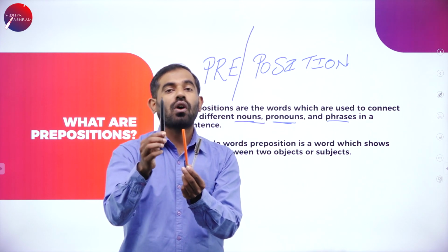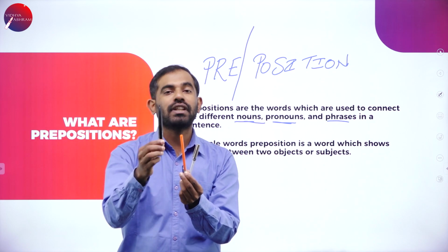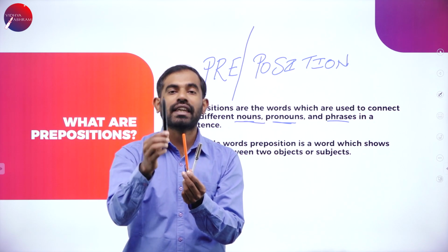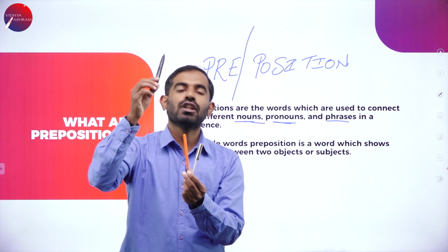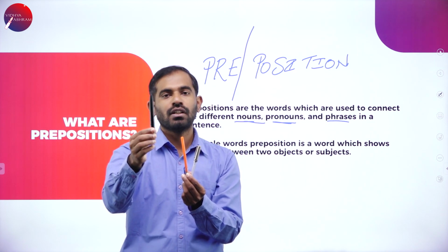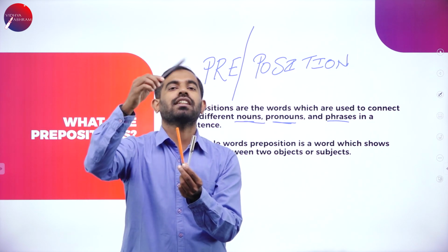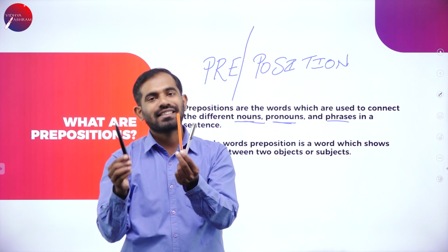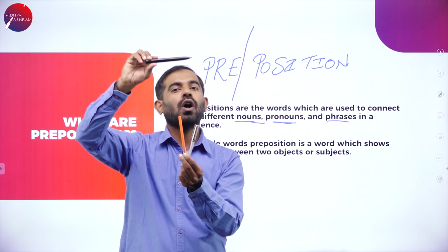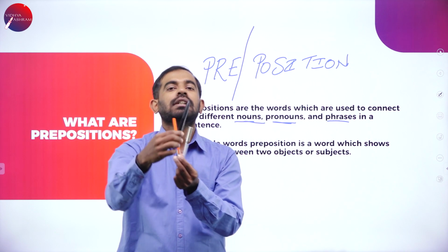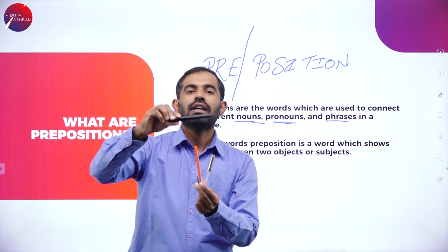So it depends on the object or the subject. Where is the object located? When you give prominence to the black pen, it depends on where the object is placed, whether below, beside, on top, above, over, or in front. That's how it goes.